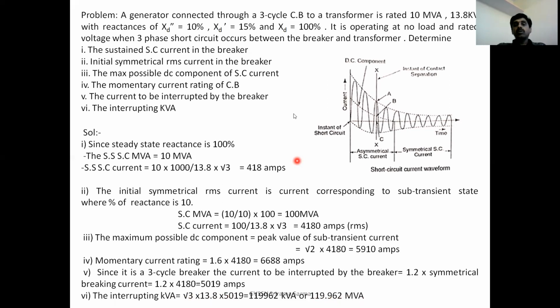To do all these calculations, one must have a clear idea about the making current, breaking current, interrupting current, as well as DC component, symmetrical current, asymmetrical current, and we should have an idea about various circuit breaker ratings and definitions. Then only can we solve these problems without any confusion. Thank you.